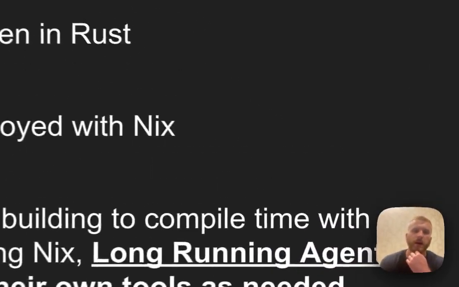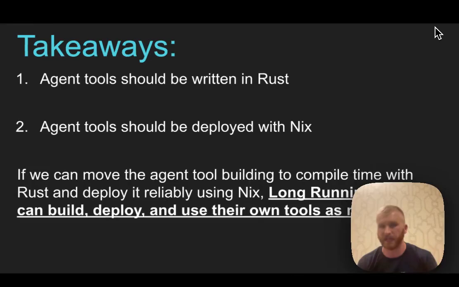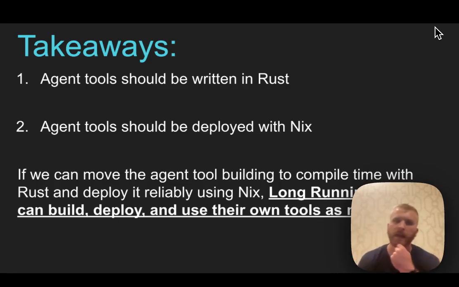So what are the big takeaways here? Is that AI tools should be written in Rust so that you can do compile time guarantees and you can do compile time checks for testing and documentation against the tool that the AI agent is writing and using. And then the agent tools should be deployed with Nix, because as you run an agent that's long running, it's going to need to get access to software that wasn't there when you first instantiated it, right? And as long as you can write it in Rust and deploy it with Nix, you avoid many of the issues that we have with current agents, of them running into the feedback loops and being super annoying, of going down these dependency rabbit holes or going down these issues with architecture.